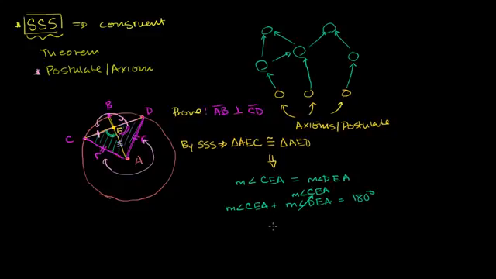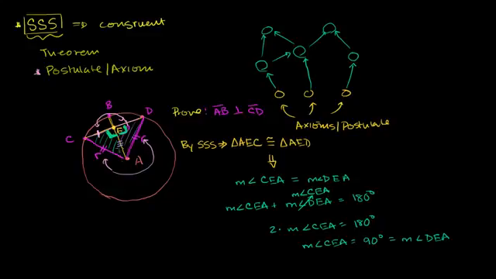Or I could rewrite this as 2 times the measure of angle CEA is equal to 180 degrees. Or I could divide both sides by 2, and I say the measure of angle CEA is equal to 90 degrees, which is going to be the same as the measure of angle DEA, because they're equivalent. So we know that this angle right over here is 90 degrees, so I can mark it with that little box. And this angle right over here is 90 degrees.